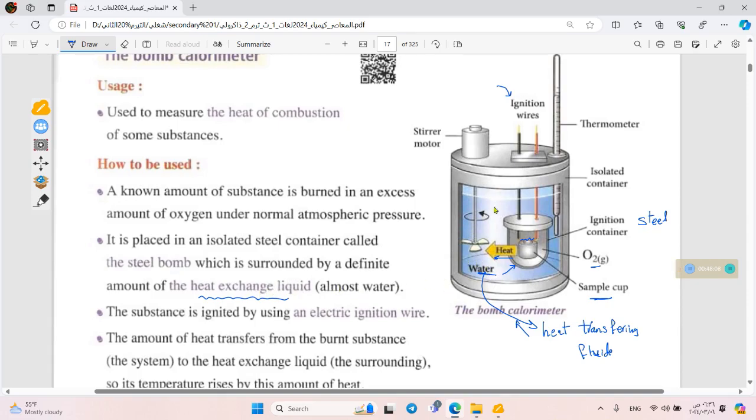This water will get this heat, and the thermometer here will read the change in the temperature. And also we have the stirrer, but here it has a motor. This motor makes it easier to unify the temperature inside this bomb calorimeter.